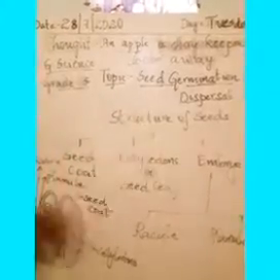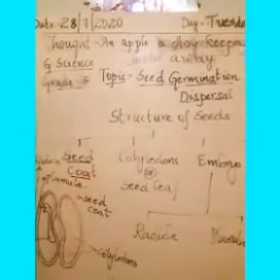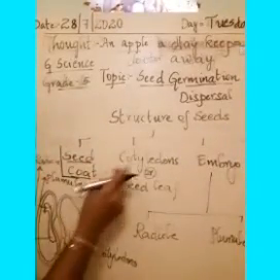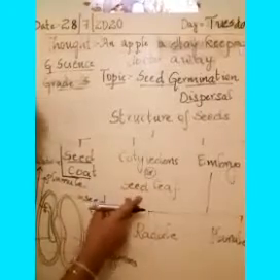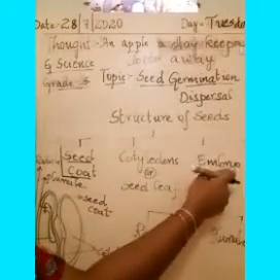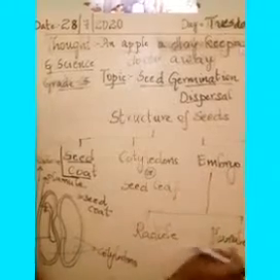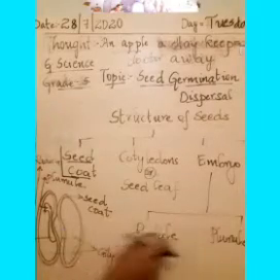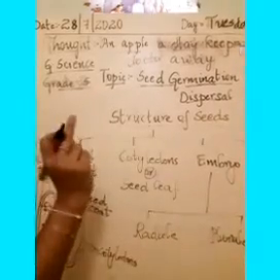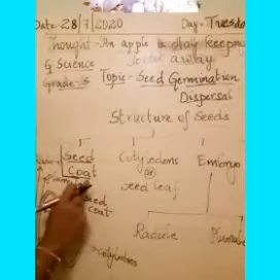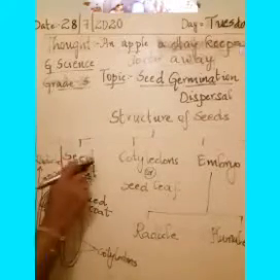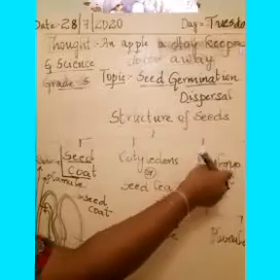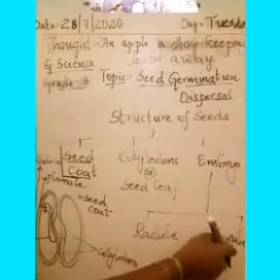Next, we'll move on with the structure of seeds. In the seeds, there are three structures. The first one is the seed coat. Next, cotyledons or seed leaf. Then you have the embryo. Embryo consists of two parts: one is the radicle, the other is the plumule. So the parts of seeds are seed coat, cotyledons or seed leaf, and the embryo. Embryo will have radicle and plumule.